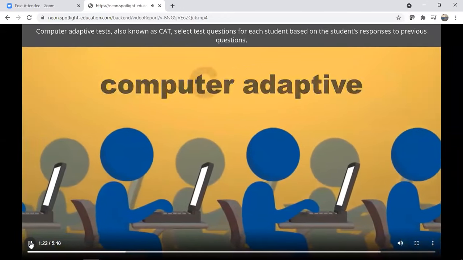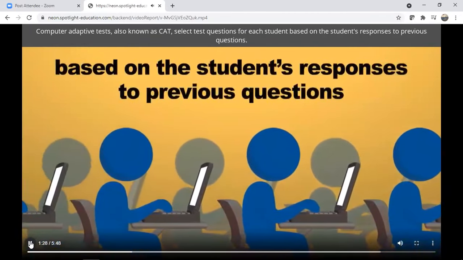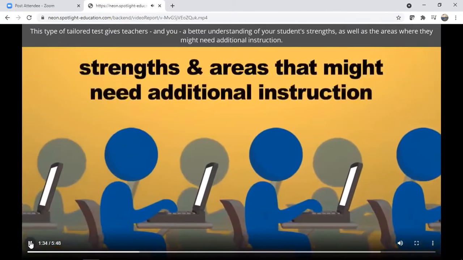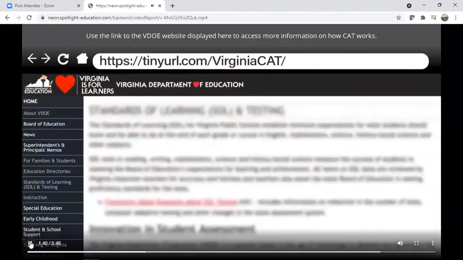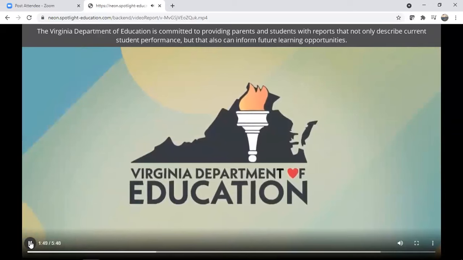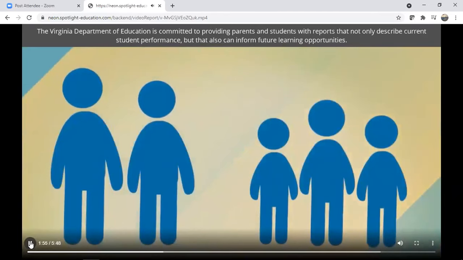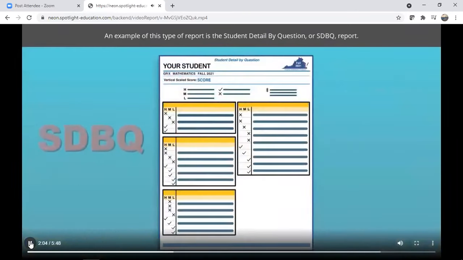Computer adaptive tests, also known as CAT, select test questions for each student based on the student's responses to previous questions. This type of tailored test gives teachers and you a better understanding of your students' strengths, as well as the areas where they might need additional instruction. Use the link to the VDOE website displayed here to access more information on how CAT works. The Virginia Department of Education is committed to providing parents and students with reports that not only describe current student performance, but that also can inform future learning opportunities. An example of this type of report is the Student Detail by Question, or SDBQ report.